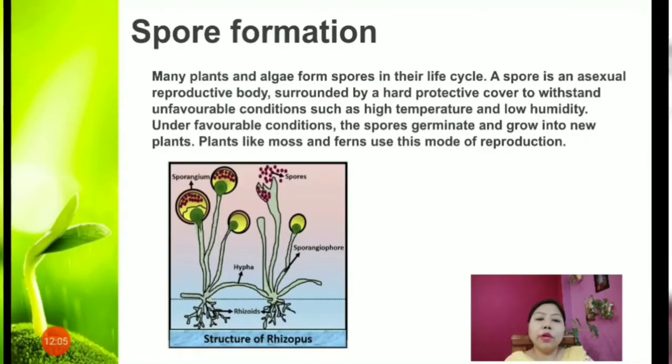Now let's move on and see what we mean by spore formation. Many plants and algae form spores in their life cycle.